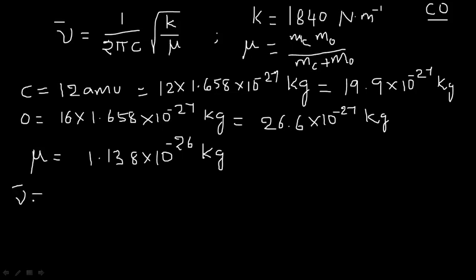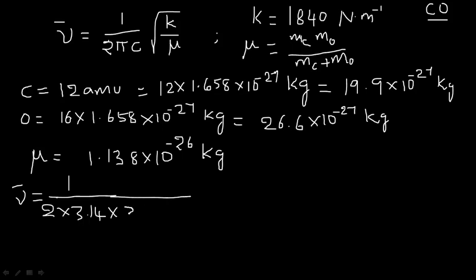Just apply the known values in the formula. You will have 1 by 2 into 3.14 into the value of velocity of light.